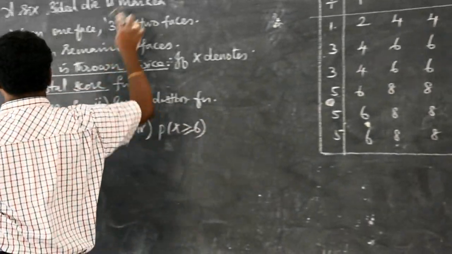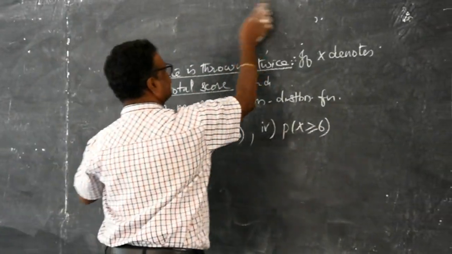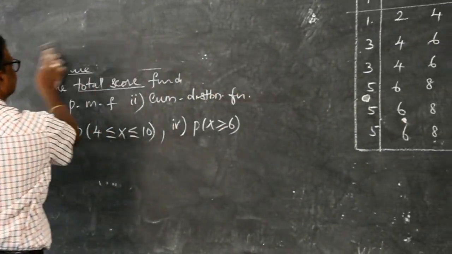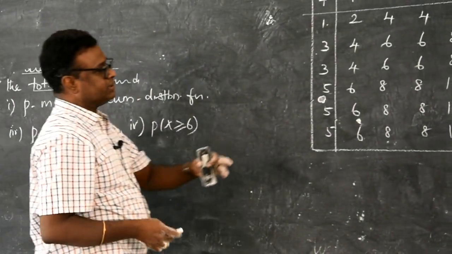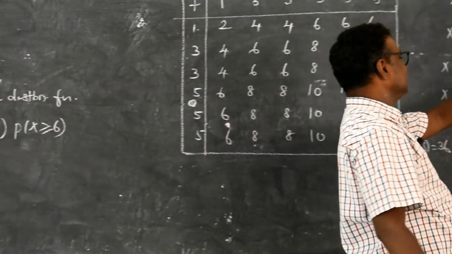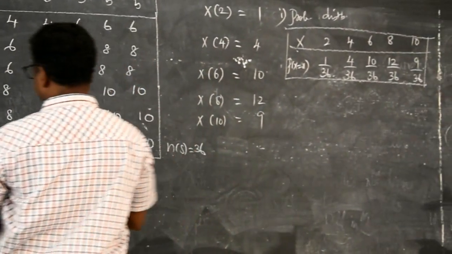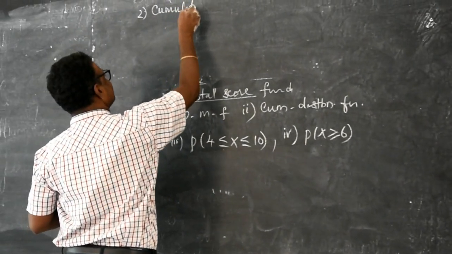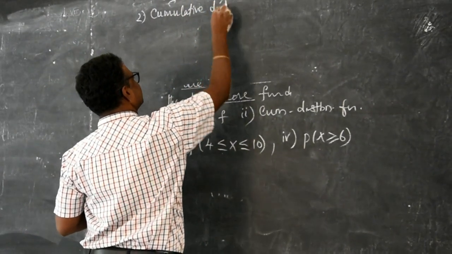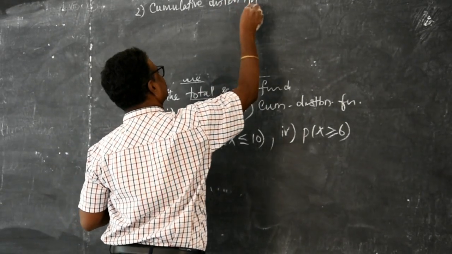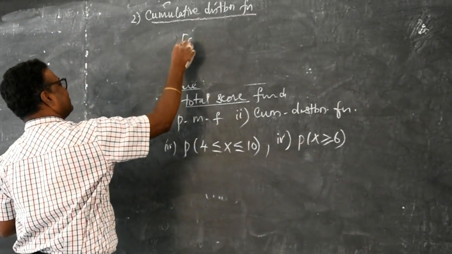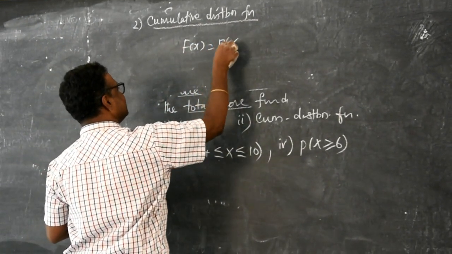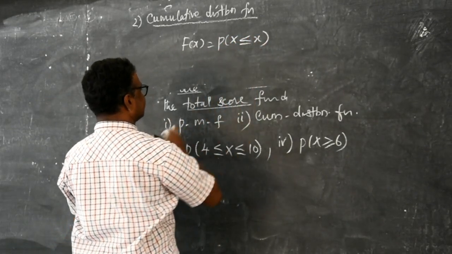Now they are asking the cumulative distribution. Before 2, there is nothing. That means we know cumulative distribution is the second one. Cumulative distribution function. Now, capital F of x is given by the formula P of X less than or equal to x.